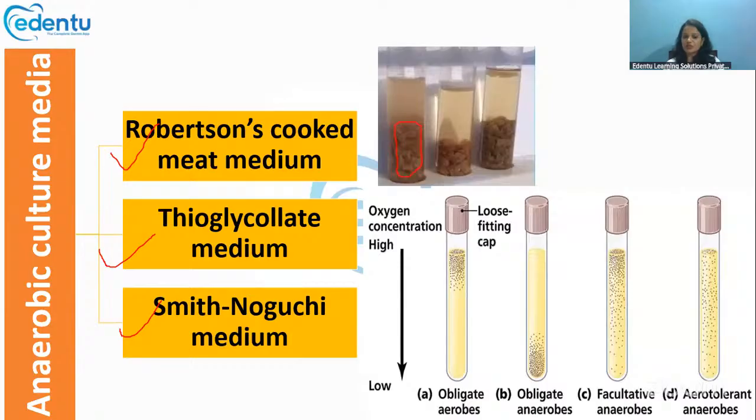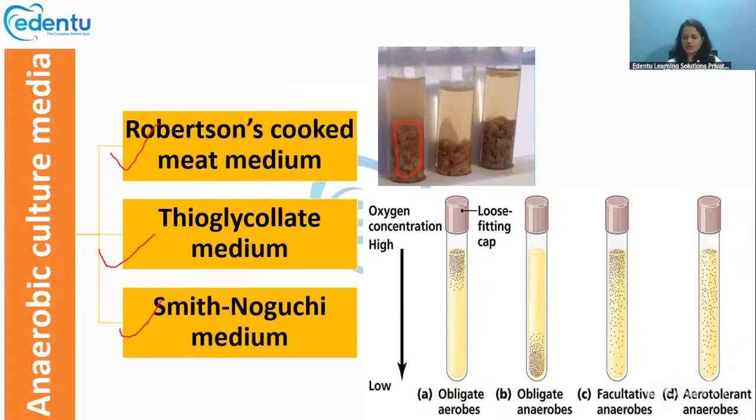Then we have thioglycolate medium. It contains extracts of yeast, sodium chloride, cysteine, thioglycolic acid, and methylene blue, all mixed together.